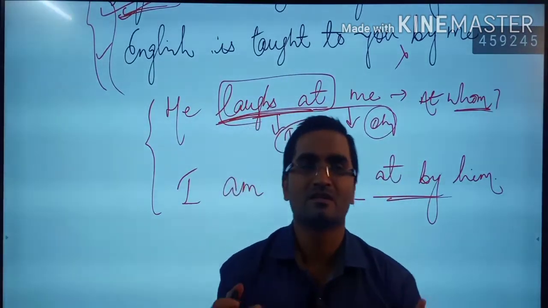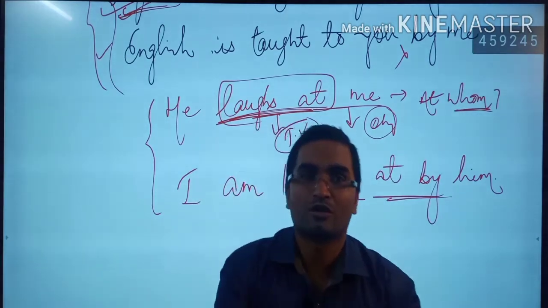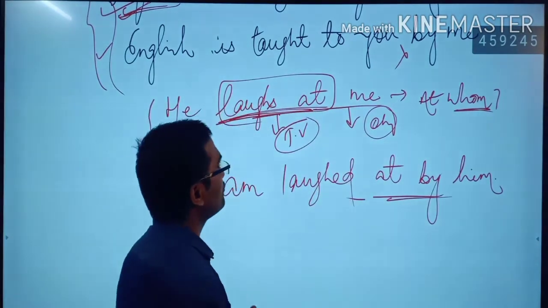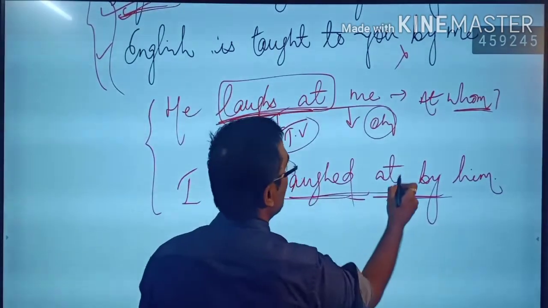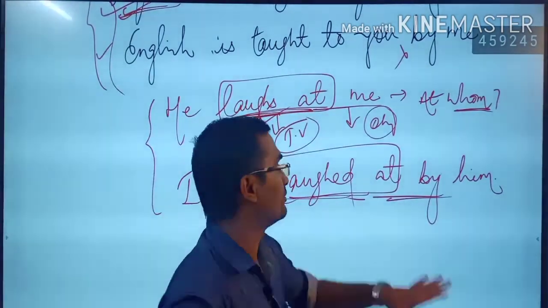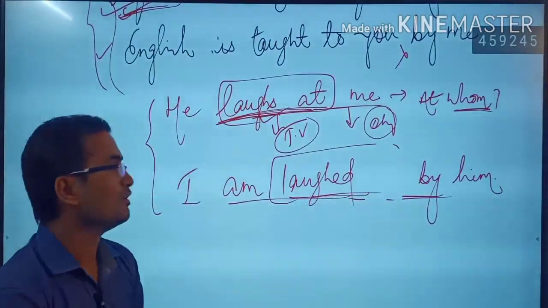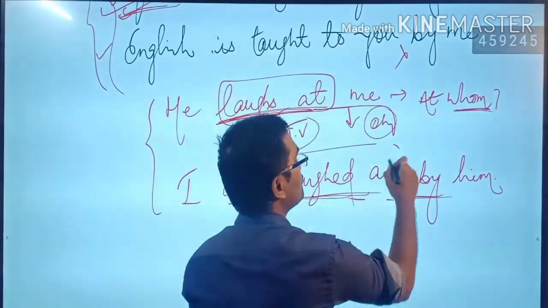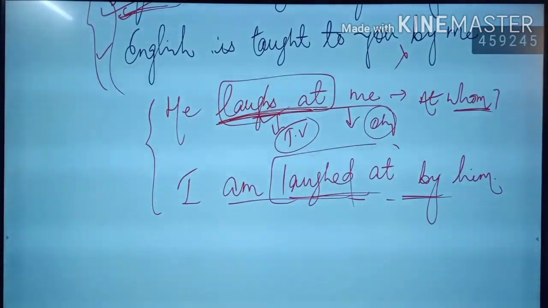Because laugh means only laugh, smile, हंसना, right? But laugh at means to comment on somebody, किसी का मजाक उड़ाना. You have to convert these words because without "at," the meaning is incomplete. If you remove this "at," the sentence is incorrect. So to correct the sentence, you have to use the preposition "at." Now the sentence is correct.